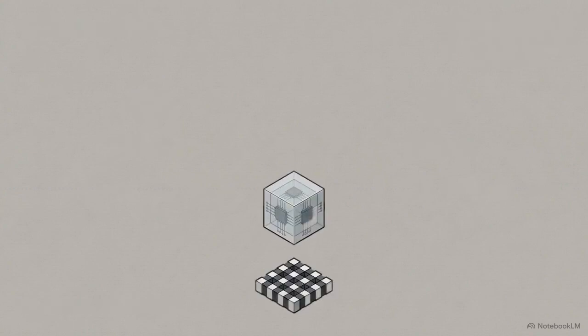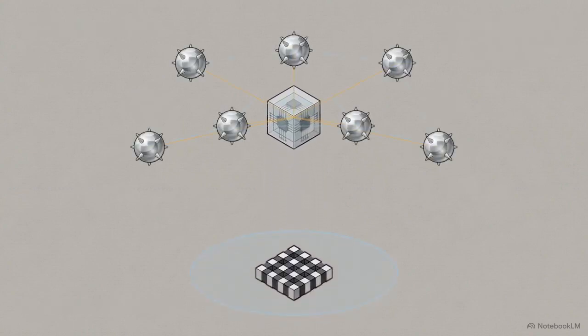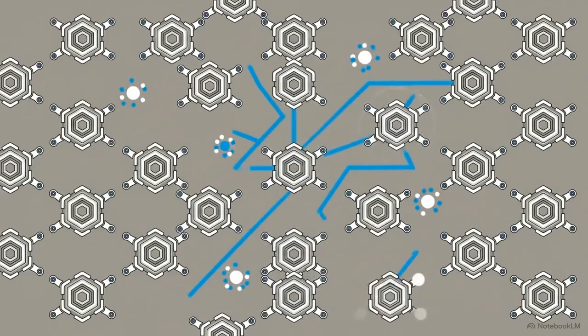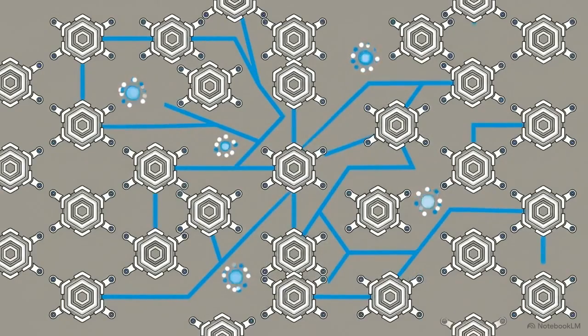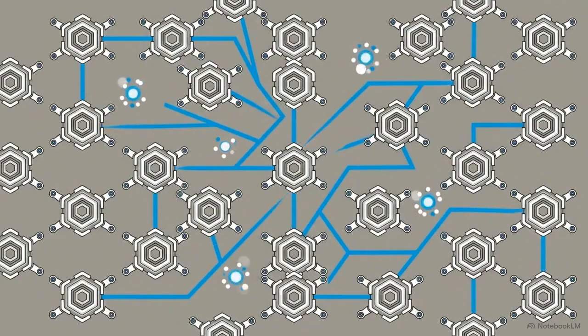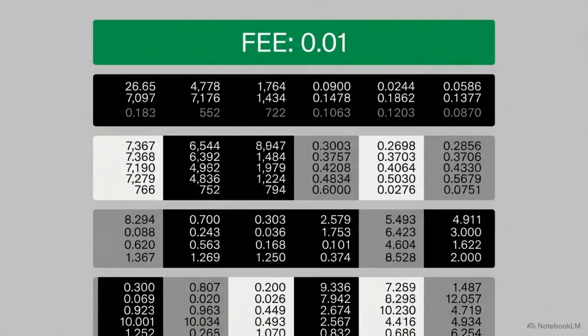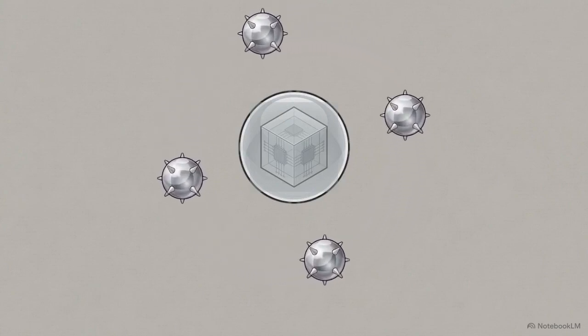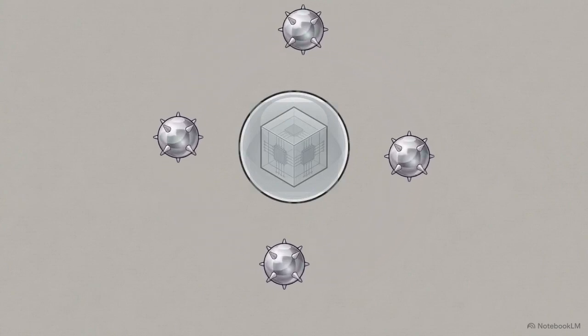Moving the execution logic away from the settlement layer transfers the burden of computational complexity from the user to the network. That complexity is managed by solvers. They are a decentralized network of off-chain professional actors who find the most efficient path to fulfill your intent. These solvers compete to find the best possible route and match for your trade, hoping to win the fee for executing your intent. However, if solvers can see the details of your intent, they could theoretically front-run the trade just like a standard MEV bot.